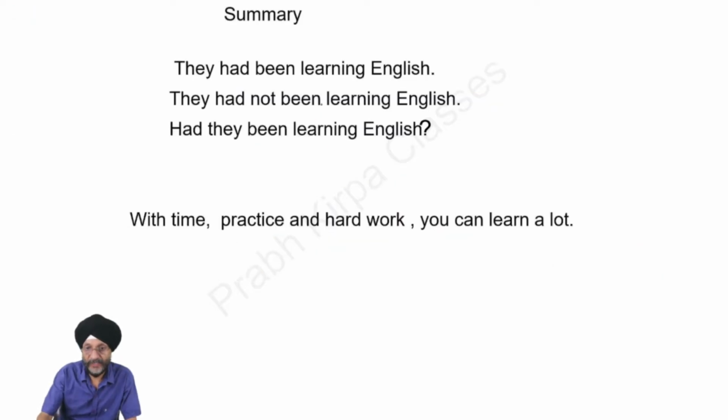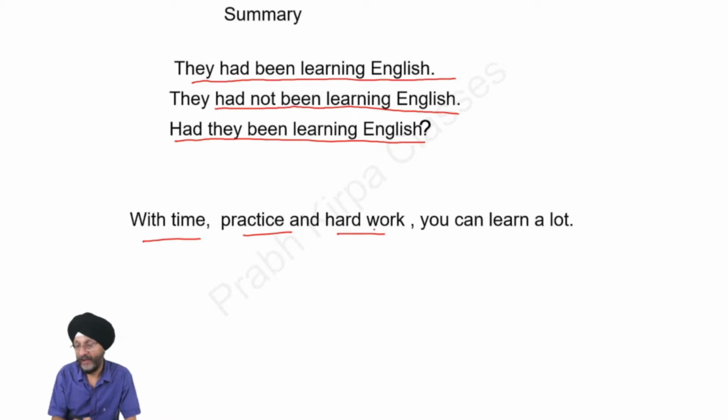Now comes the summary. This is the positive form of the tense. They had been learning English. This is the negative form. They had not been learning English. This is the interrogative form of the tense. Had they been learning English? With time, practice and hard work, you can learn a lot. I hope you have understood this tense in a very satisfactory manner.